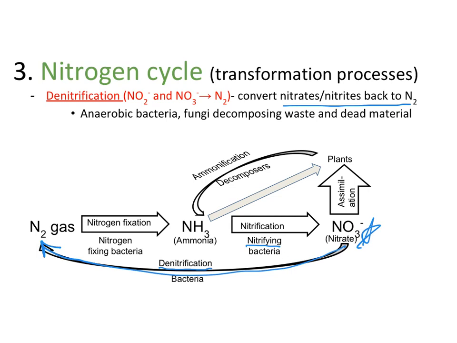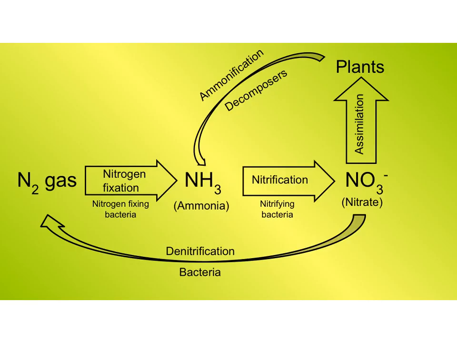There's different types of things that do this. So anaerobic bacteria is a big one. So bacteria that operates with a lack of oxygen. We also see some fungi that decompose waste and dead material, and they can also denitrify. So they can turn these nitrates and nitrites back into this N2 gas. So here's that whole cycle.